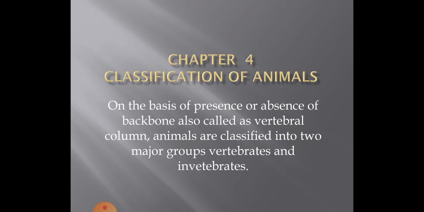On the basis of presence or absence of backbone, which is also called the vertebral column, animals are classified into two major groups, vertebrates and invertebrates. Vertebrates have a backbone and an internal skeleton, but invertebrates do not have any internal skeleton and no backbone is present.